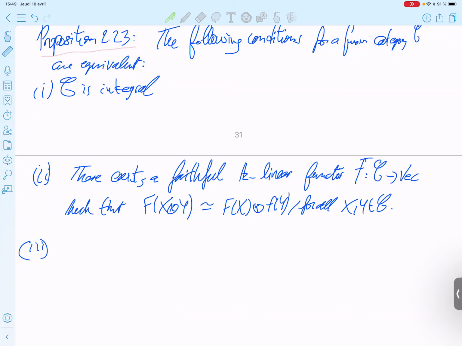So this, let me write it here because I have some room. Quasi-fiber functor. Oh no, maybe confusing. I will write below.